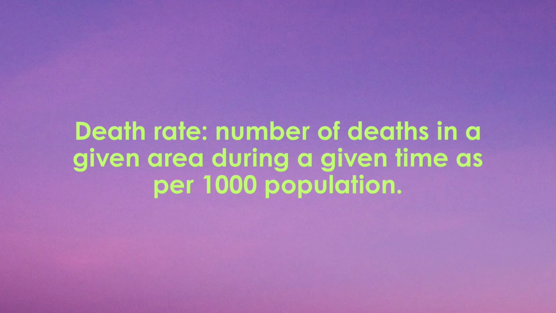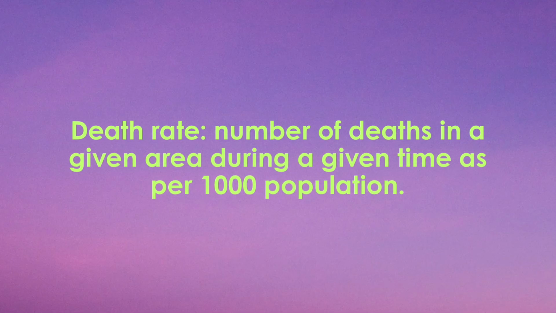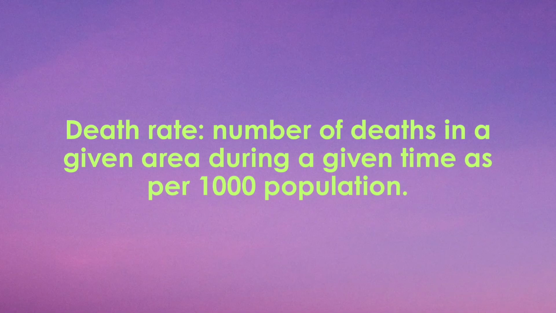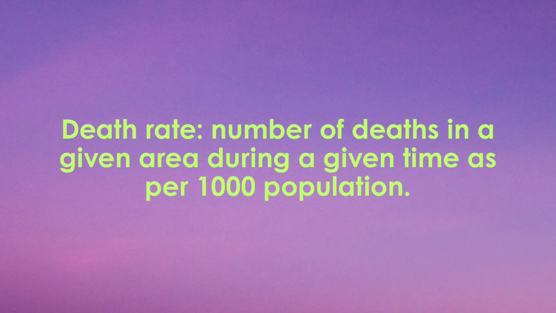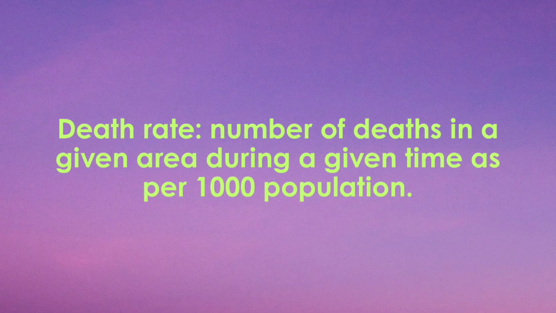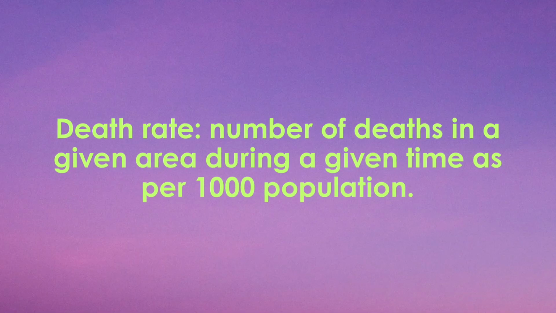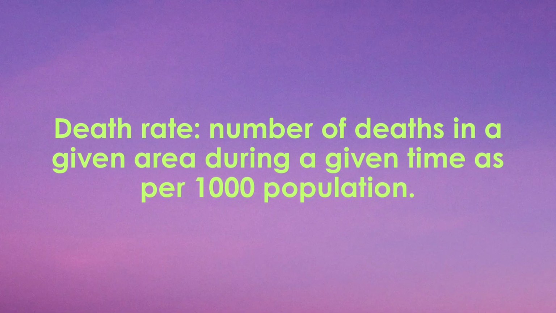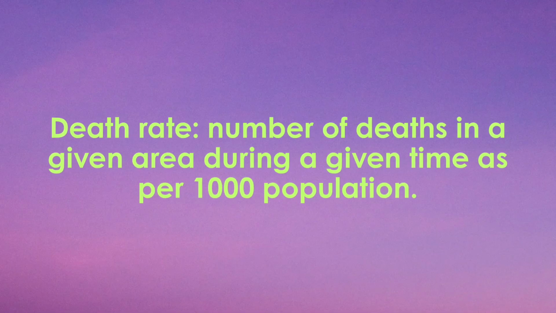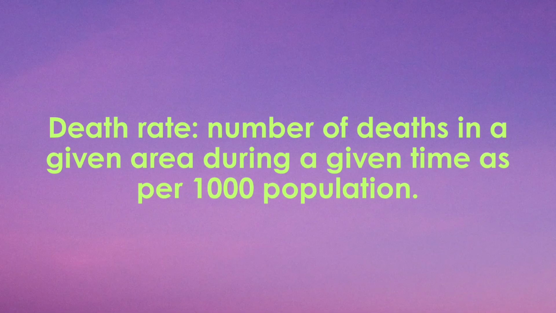Now understand the death rate. Death rate refers to the number of deaths per thousand people in a population in a year. For example, states like Kerala have low death rates because of better healthcare, nutrition, and sanitation. People live longer, life expectancy is higher, and the elderly population is larger. While some states with limited healthcare facilities or higher disease prevalence have higher death rates, which slows down population growth.